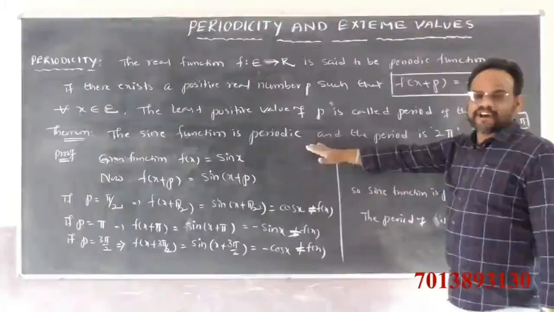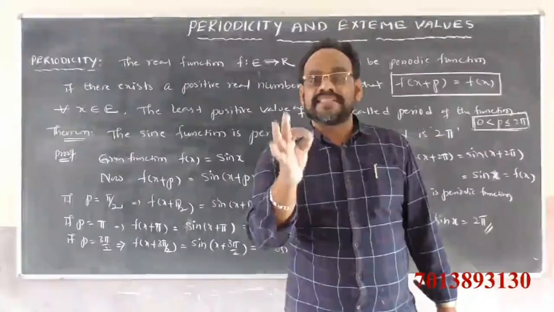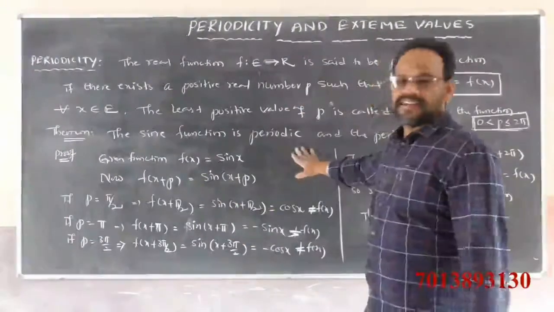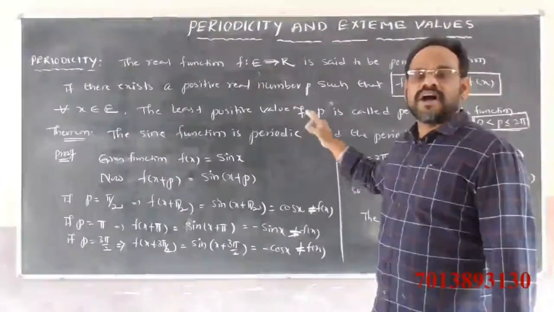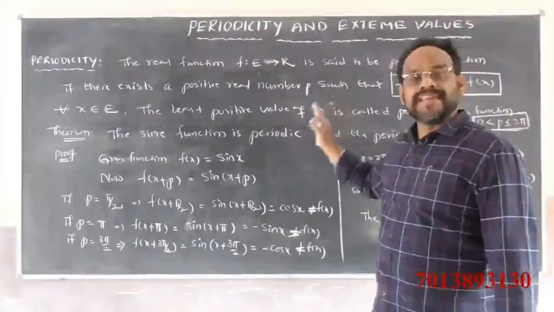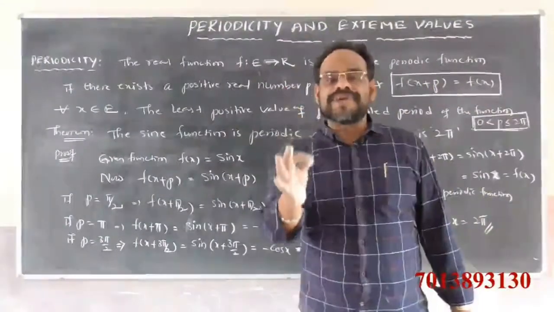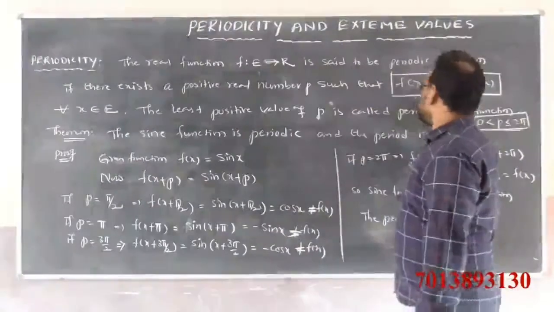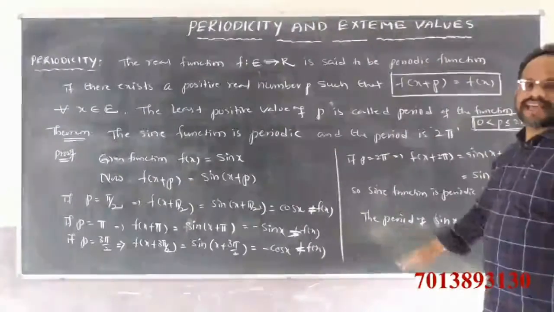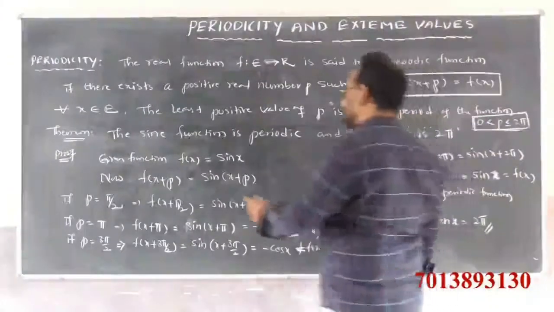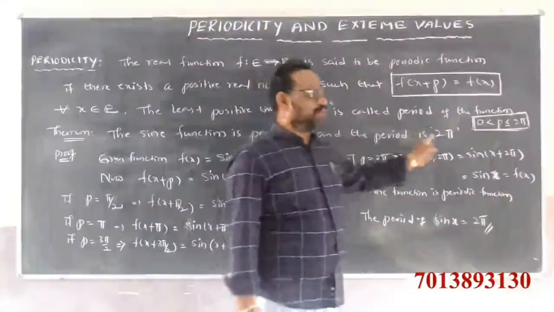So the period of sin x is how much? The period of sin x is 2 pi. Clearly, sin function is always a periodic function. All the trigonometric functions are clearly periodic functions only. Maybe the p value differs from function to function, that is cos x, that is tan x. Also, observe here, the sine function is a periodic function and the period is 2 pi.